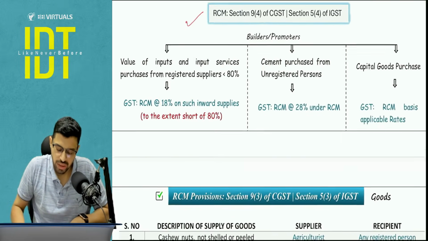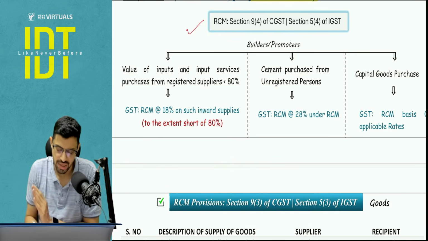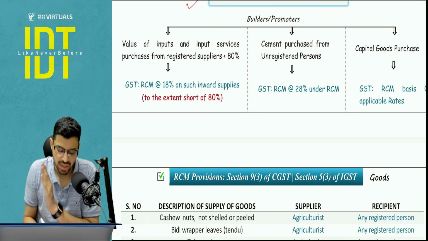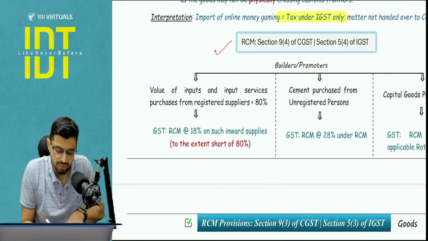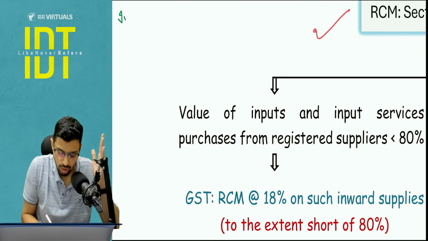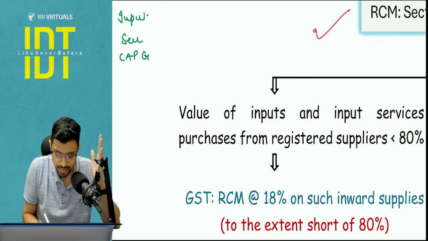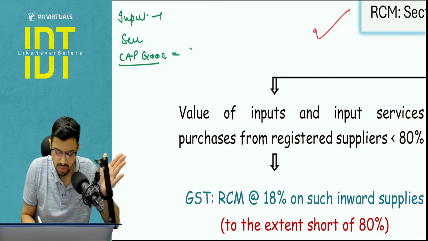Now let's talk about the three cases of that 9(4) or 5(4) that is very specific for the real estate industry. Now with respect to real estate industry, first we will talk about inputs and input services, then we will talk about cement. Now please understand, whenever there are any inward supplies, there are three types of inward supplies. One is normal input, one is input services, and one is capital goods. Is it clear? Inputs are basically the raw material consumable, and capital goods are the ones which are capitalized in your books.